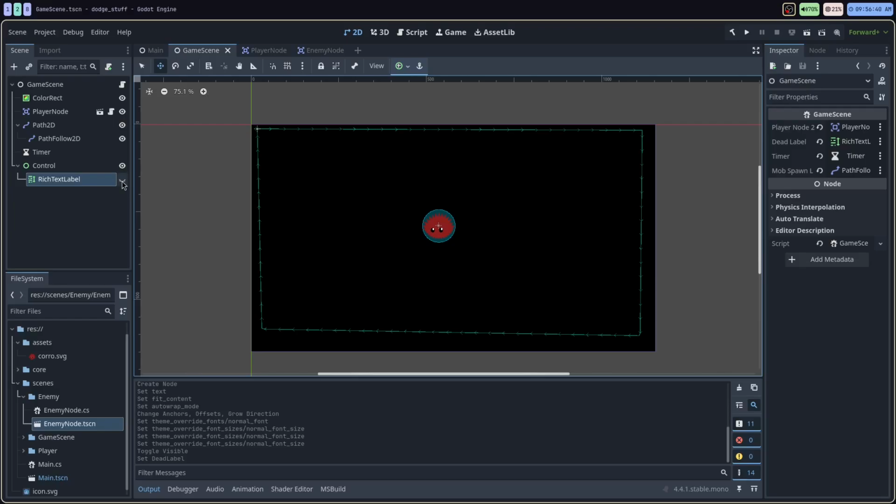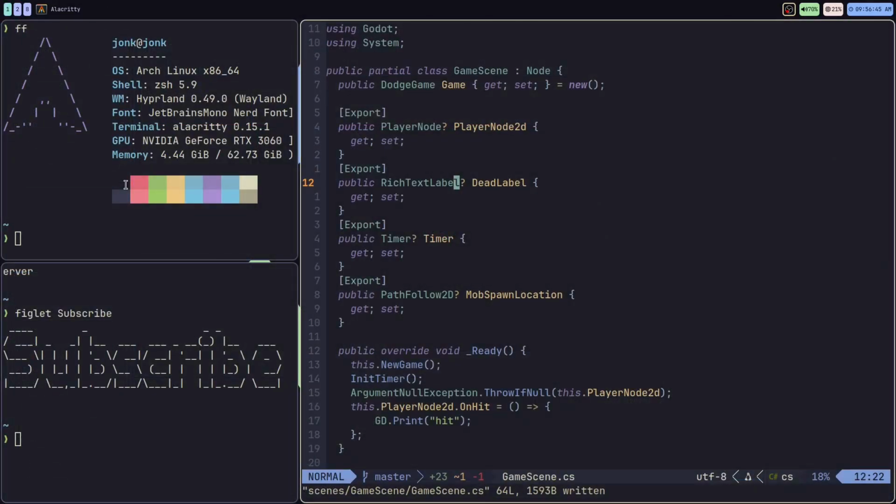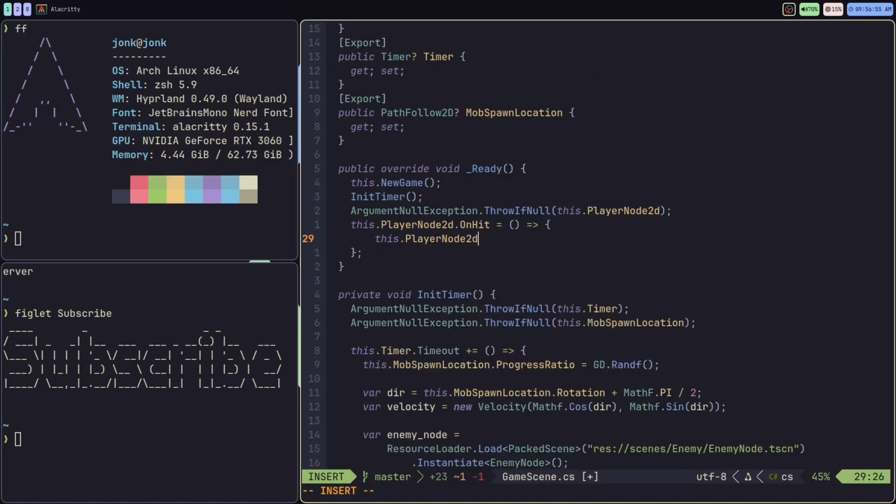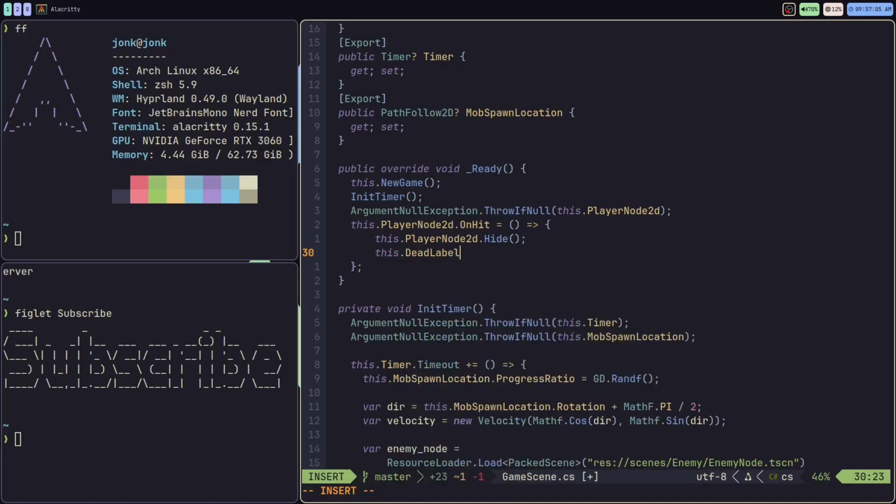So it's hidden. And what we're gonna do is basically show it when the player dies. It's pretty straightforward. We're gonna go back to our on hit method. So if the player gets hit, we're gonna call player node 2D hide, so we're gonna hide the node. And then we're gonna call dead label show. And I can just use the question mark to check if it's null.